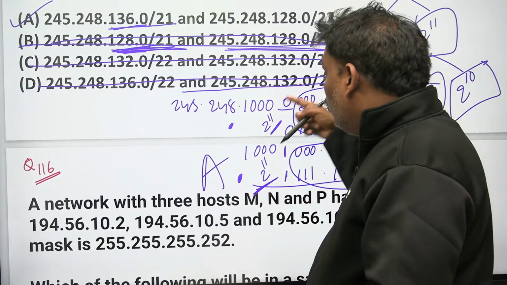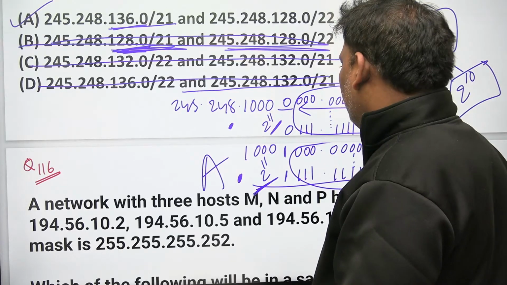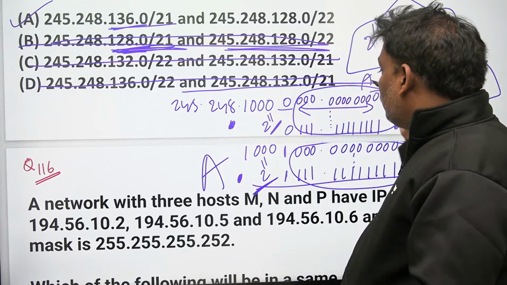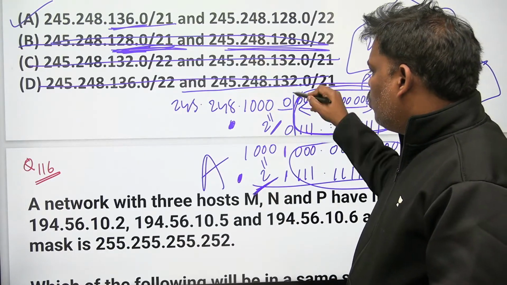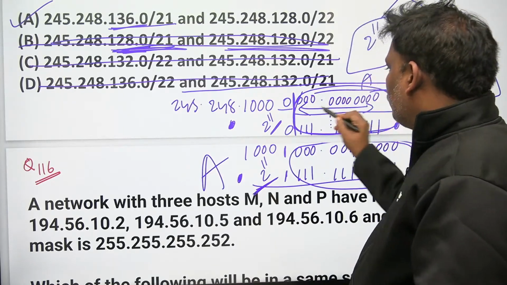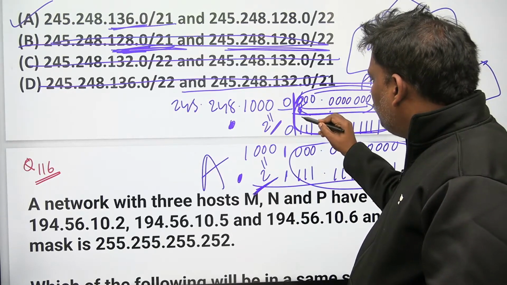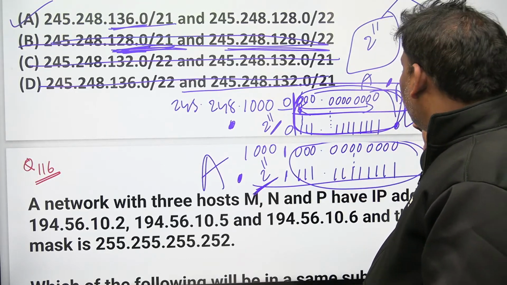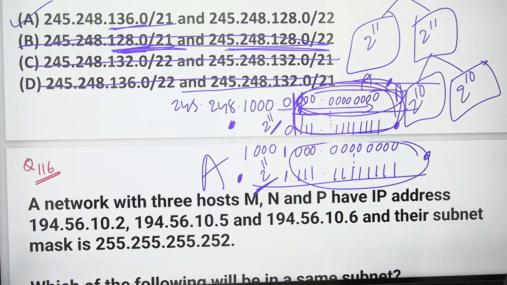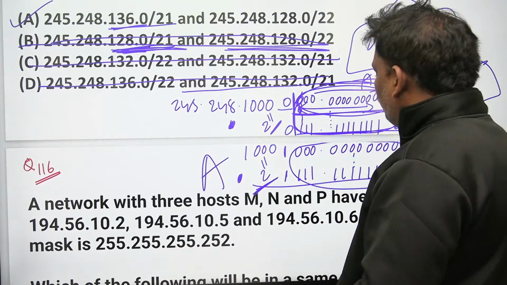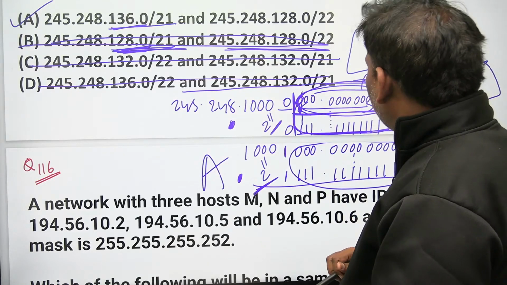Here B. But you know very well, in B, what they did? In the 2 power 11, again they made two parts. They fixed this 2 power 11 into two parts: half 0, half 1. Here one bit is for all zeros, here one bit for all ones. Then in the 2 power 11 people, only 2 power 10 is there. Either the first half is given or the second half is given. If at all the first half, then what is the answer? 128.0.